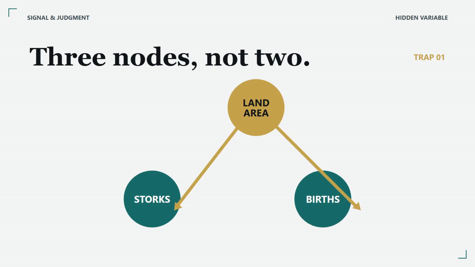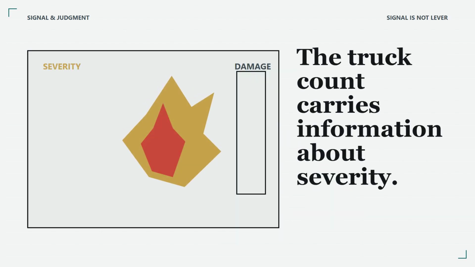Imagine a dataset in which larger fires are attended by more fire trucks and also produce more damage. A 2-column chart could make the trucks look harmful. Add a third node called severity. Severe fires can cause more damage and cause the department to send more trucks. The number of trucks may still help predict damage because it carries information about severity, but reducing trucks would not remove the severity. It could make the outcome worse. This is the first practical distinction. A variable can be a useful signal without being a useful lever.